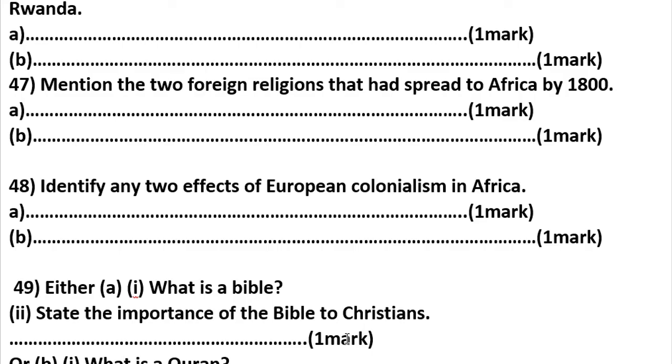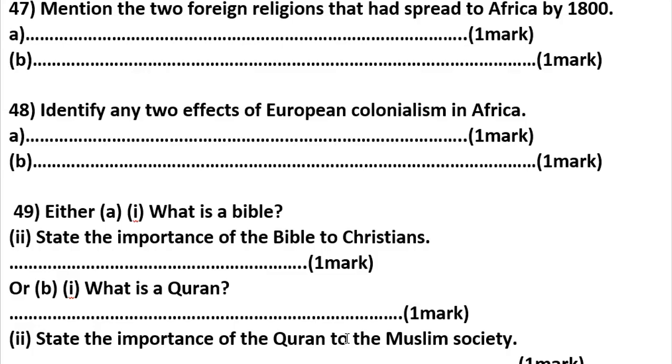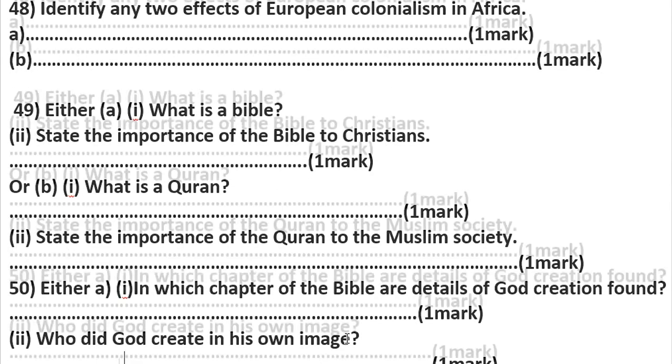What is a Bible? Yes. Question number 49. A Bible is a whole book for Christians. Are you there? Yes. State the importance of the Bible to the Christian. Do you get that the Bible is important? Yes, it teaches Christians how to behave and believe in God. Okay, what is a Quran? This is B. The Quran, of course, is a whole book for Muslims, and it has its importance. It teaches how to behave as a believer of Allah.